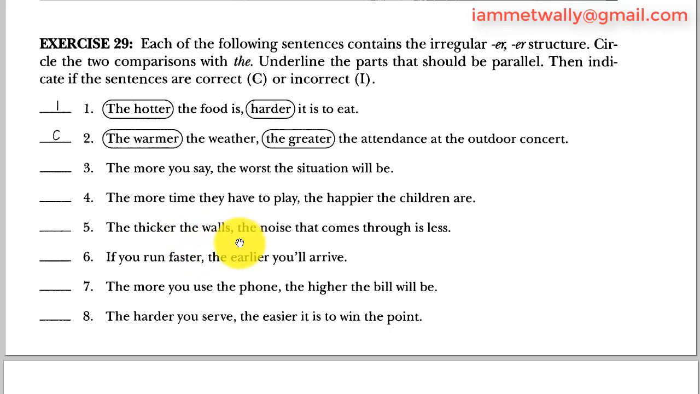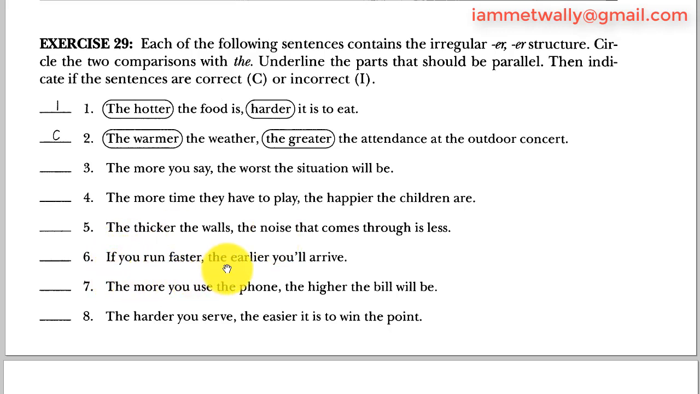Number 5: The thicker the walls, the noise that comes through is less. The thicker, this is the comparative phrase. The walls, I have just a noun, so I should have the same on the other side. So the noise is a noun without comparison, so it should be the less the noise only, and then you can continue that comes through, but not the noise directly. So 5 is incorrect.